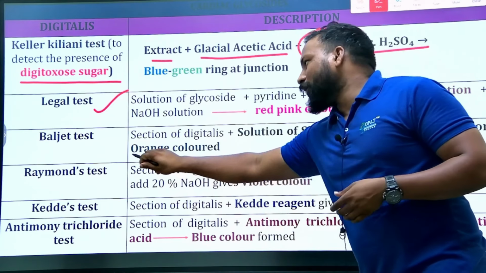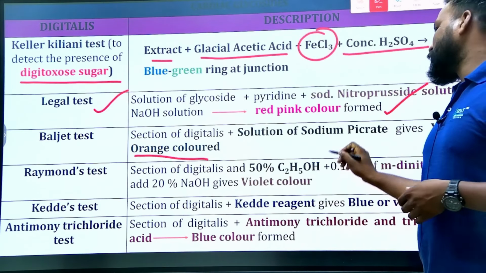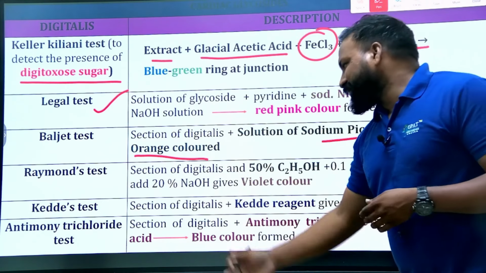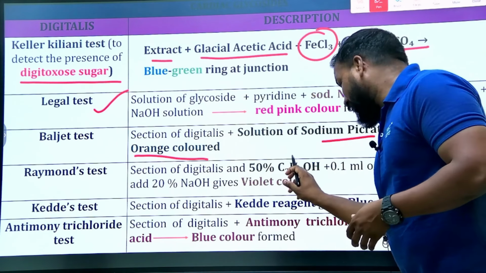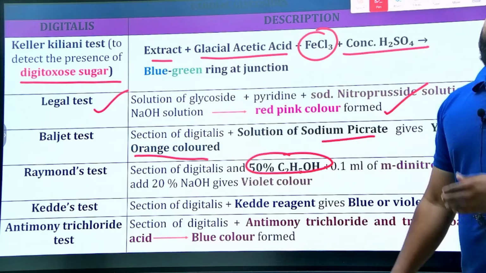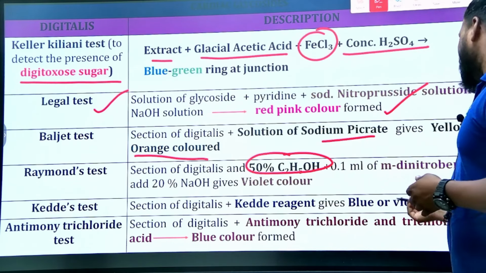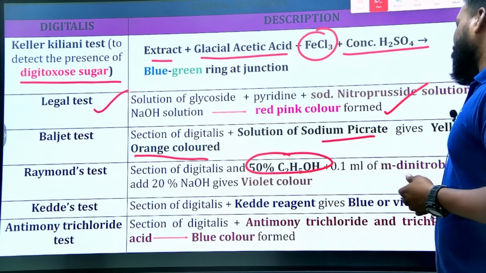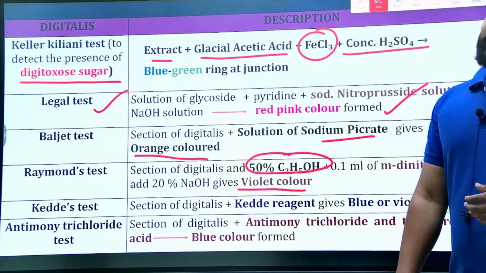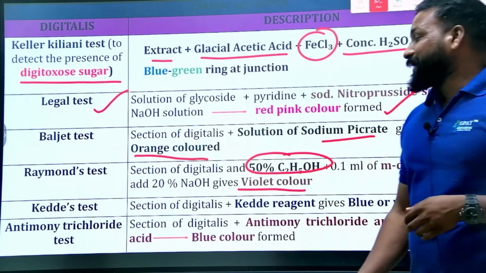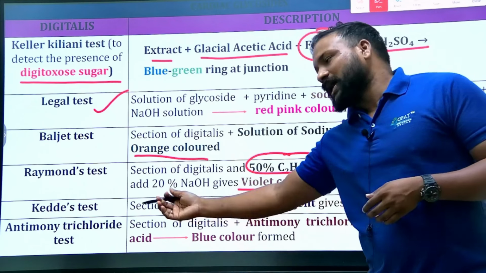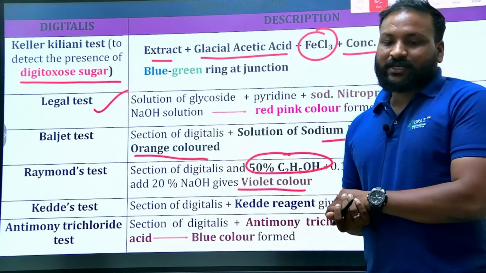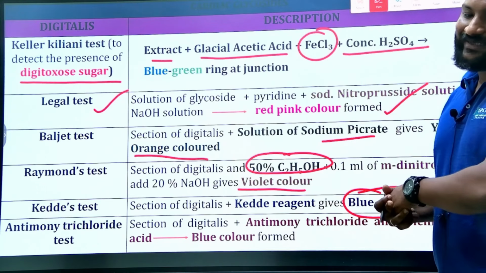The Baljet test gives an orange color with sodium picrate solution. The Raymond test gives a violet color with 50% ethanol and NaOH. The Keddie test with the Keddie reagent gives a blue or violet color. And lastly, the antimony trichloride test gives a blue color.